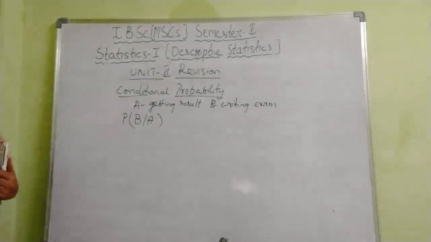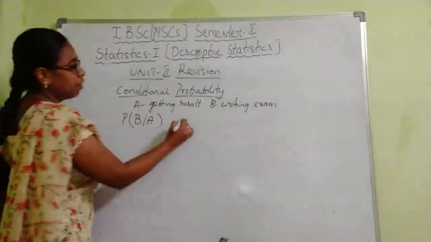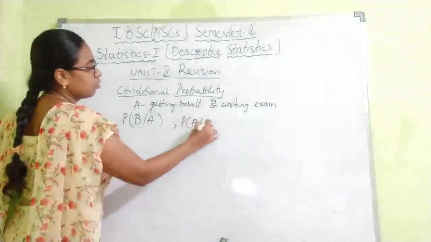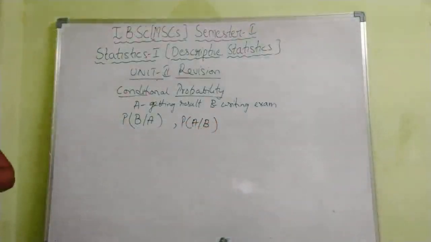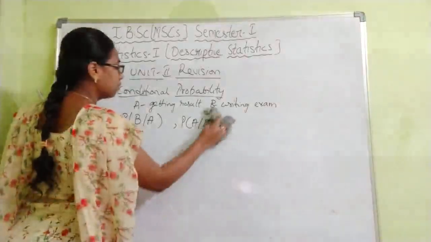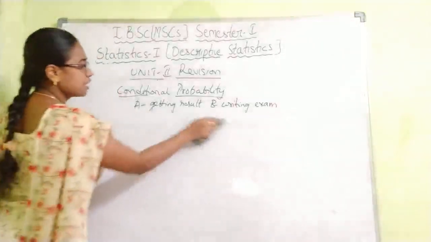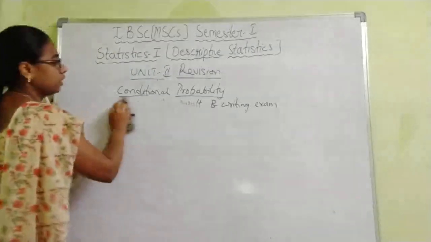So conditional probability you will be having two types, that is P of B given A and P of A given B. So if event B has to happen first, then we will be writing P of A given B. So this is conditional probability.